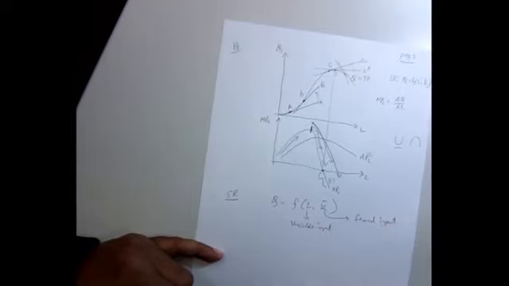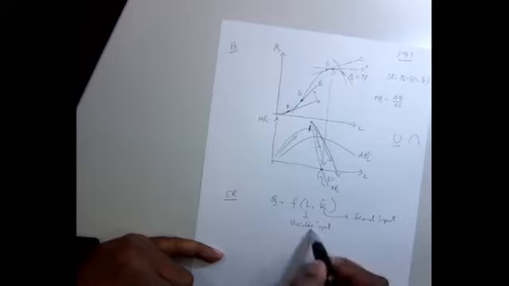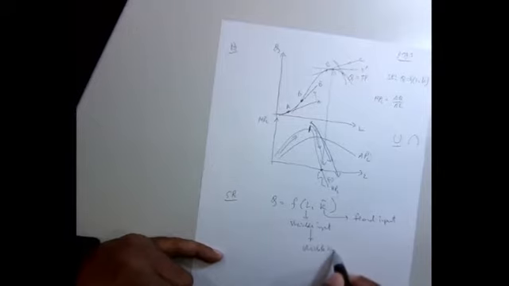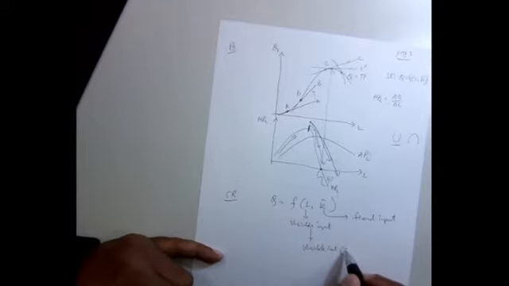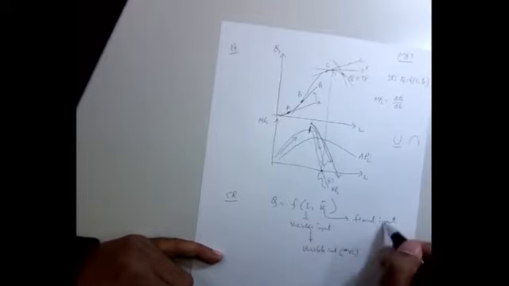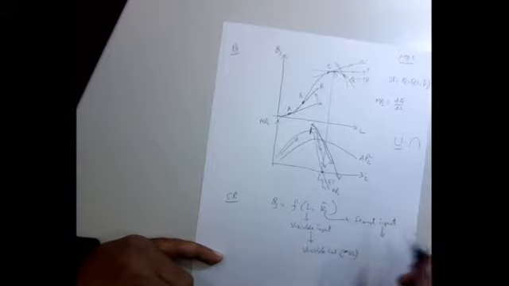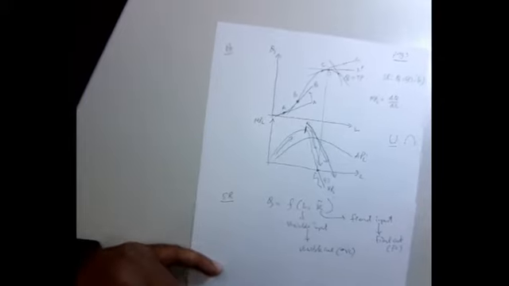Is that correct? Any cost which is associated with the variable input is known as a variable cost. Let's call it VC. Any cost which is associated with the fixed input, we call it fixed cost. Let's call it FC. That makes more sense now, right?